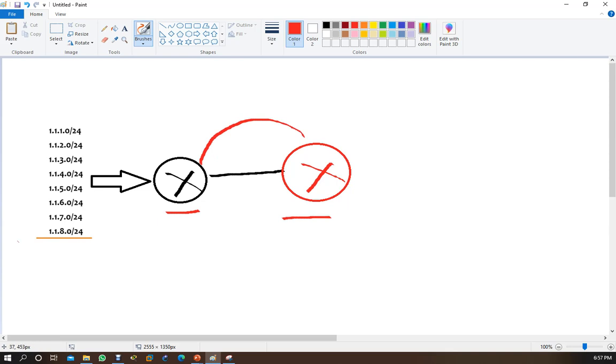But this is manual summarization, it's not automatic summarization. Then how will this manual summarization work? So I'll show you, there are two examples, and you can select any of them. So this is the first example we are going to work on.